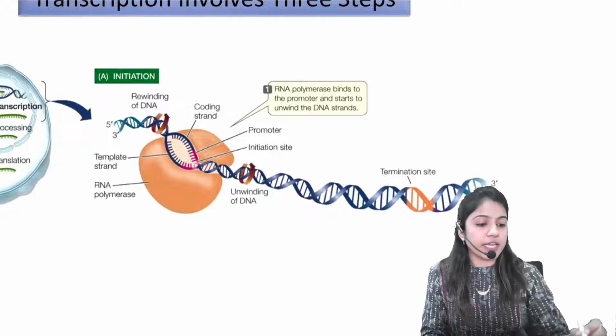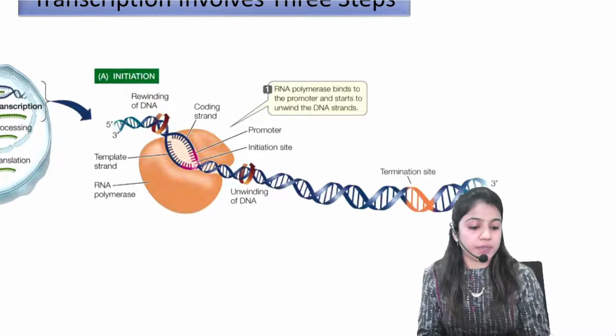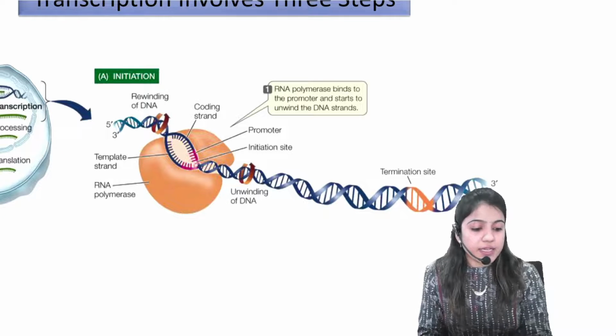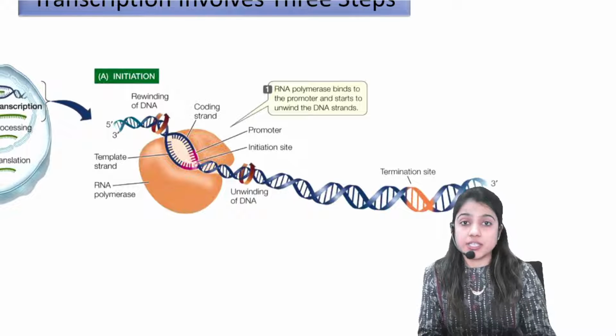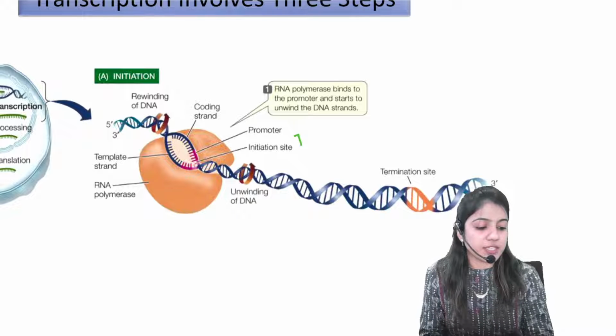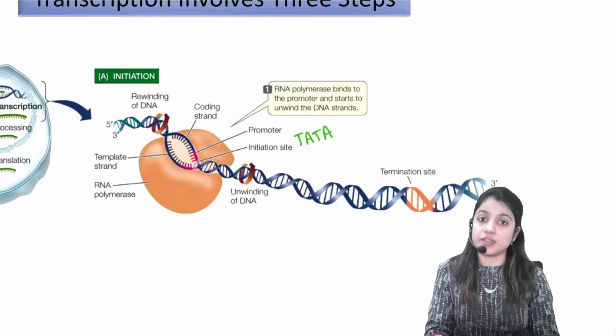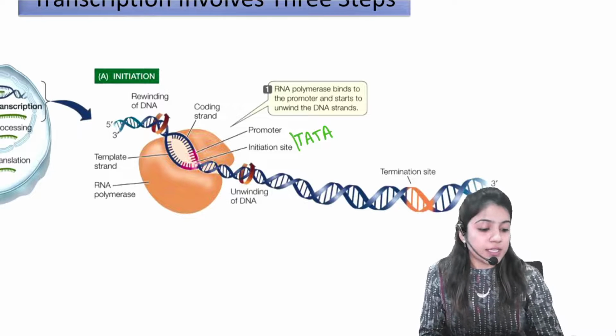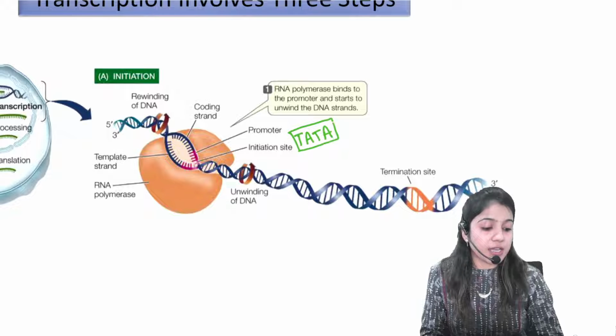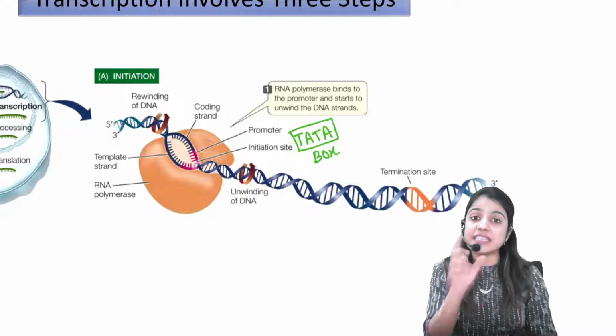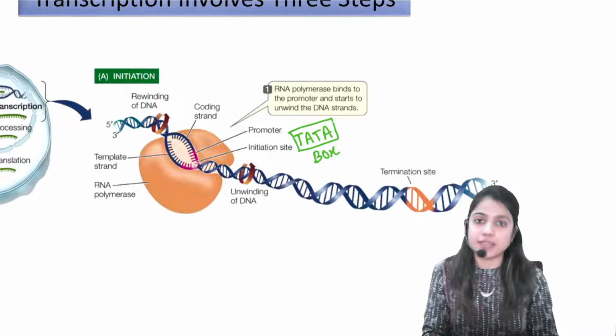What kind of area will be used? That area is called what? Initiation site. That initiation site can be TATA rich regions. These TATA regions are called the TATA box region. These are the initiation sites for the transcription process.